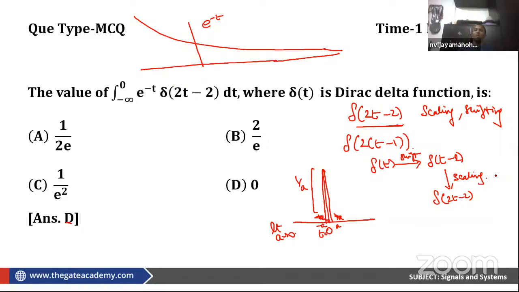Or if you are scaling first, you should scale by 2 and shift by 1 unit only later, because the time scale got manipulated. So for delta of 2t minus 2, first I have to shift and then scale. If I shift this, this will become 2. This is 2.